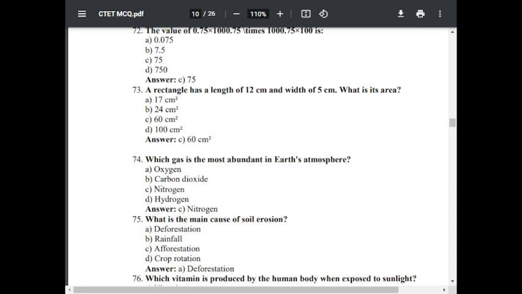Question number 75. What is the main cause of soil erosion? Option A, deforestation. Option B, rainfall. Option C, afforestation. Option D, crop rotation. The correct answer is A, deforestation.